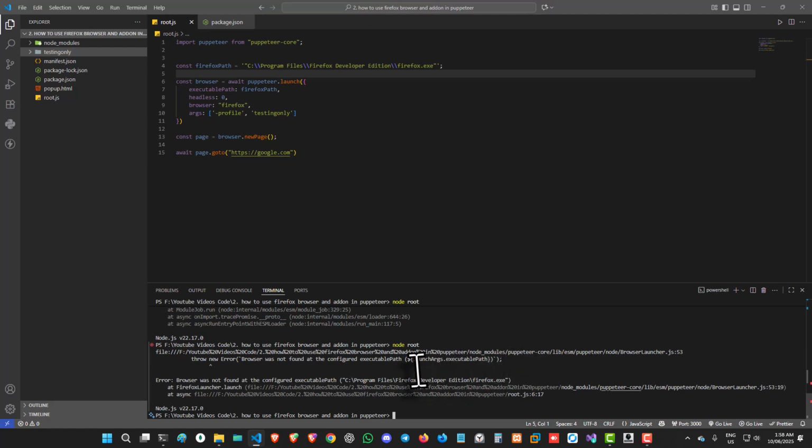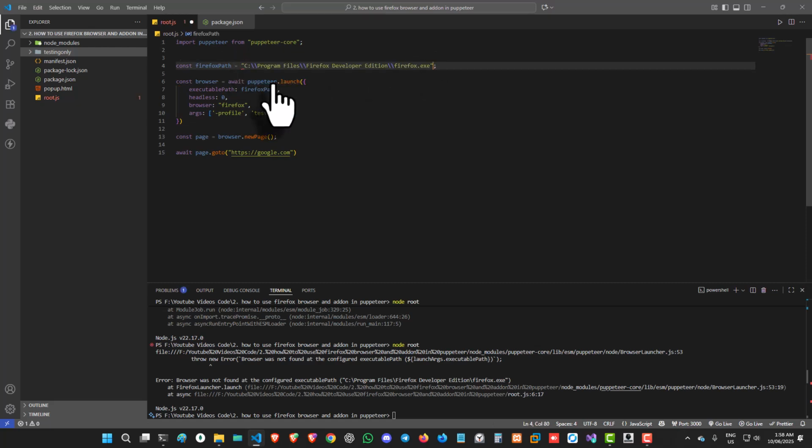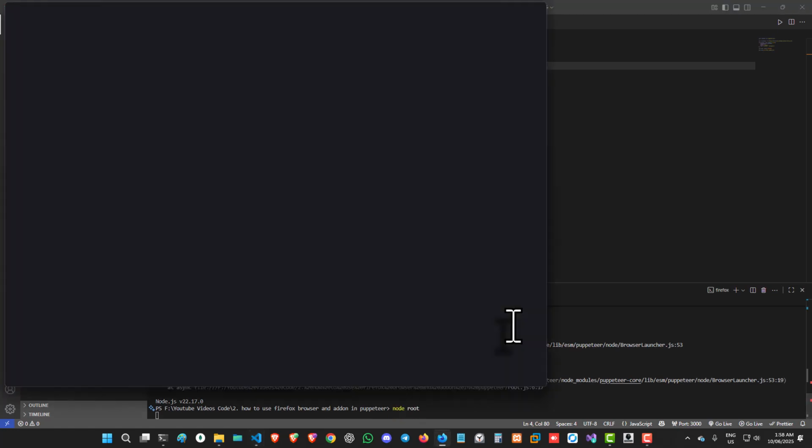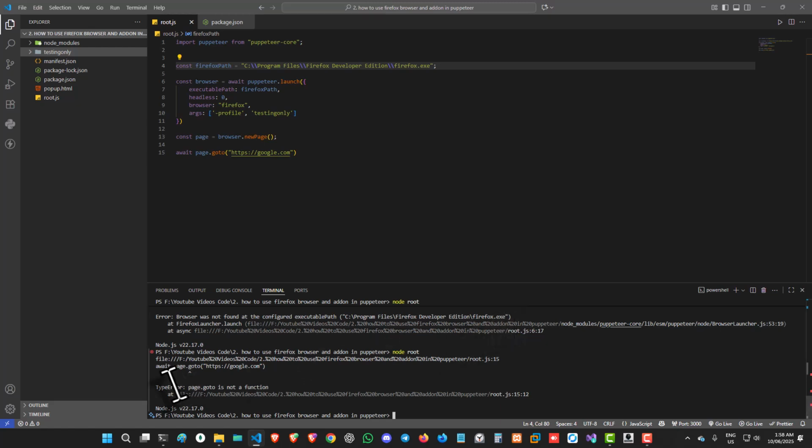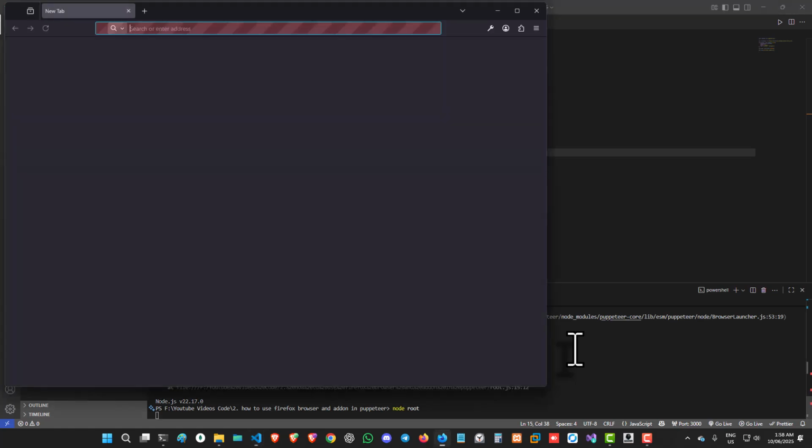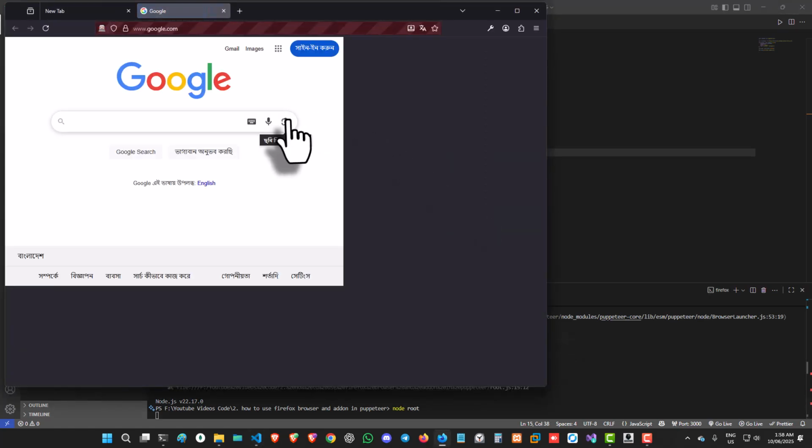Okay, here we can see it says browser not found. So here we made another mistake. Okay, now it should work. Okay, as you can see, the browser just opened and closes instantly. So here we need to write await here, and now let's run again, and now you can see it's successfully running.